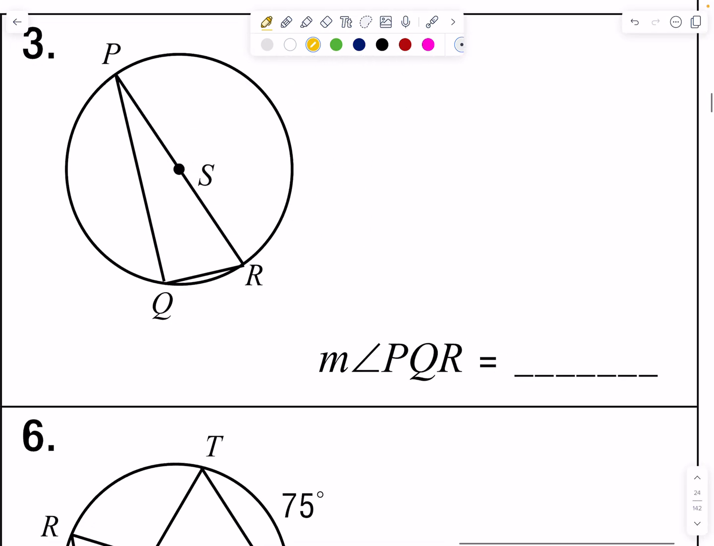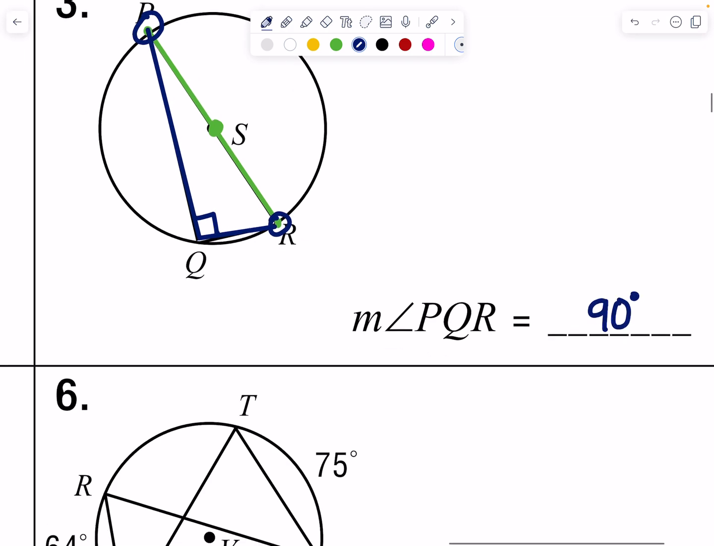Okay, 3 looks a little different because 3 is talking about intercepting a diameter. First, let's recognize our diameter. We have PR is our diameter because it's running through the center point. And I notice that my inscribed angle of PQR has endpoints at the end of that diameter, means this is a 90-degree triangle. So very simple, PQR is 90 degrees.